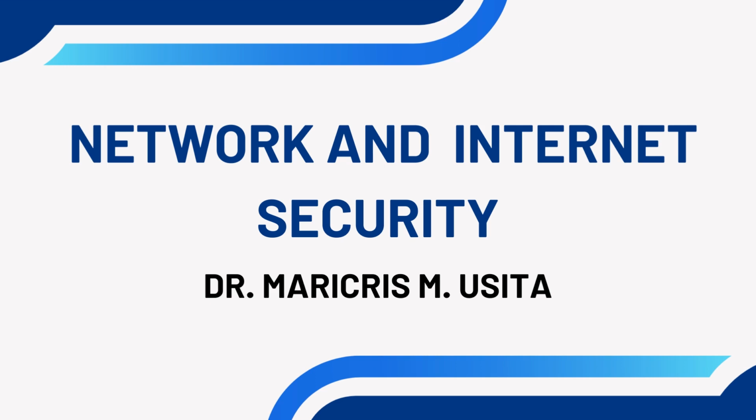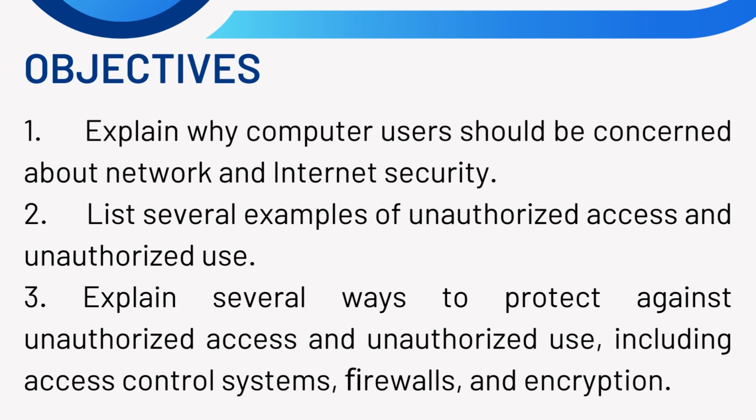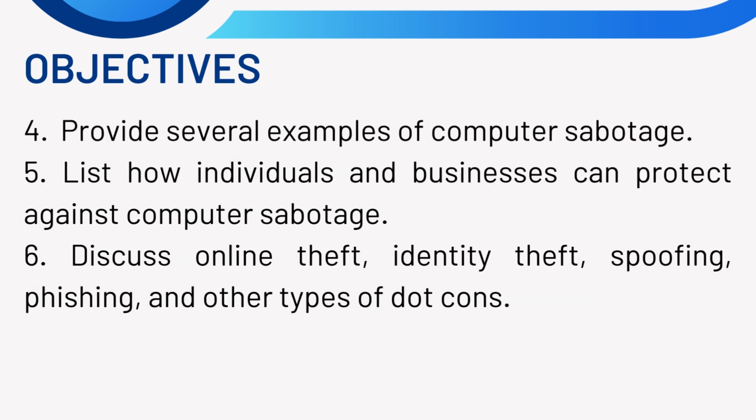Network and Internet security. The following are the objectives. 1. Explain why computer users should be concerned about network and Internet security. 2. List several examples of unauthorized access and unauthorized use. 3. Explain several ways to protect against unauthorized access and unauthorized use, including access control systems, firewalls, and encryption.